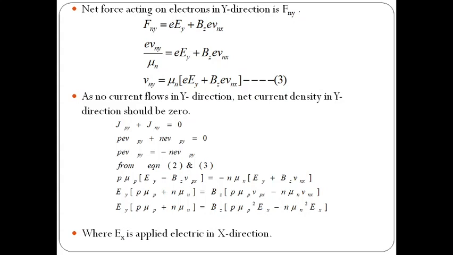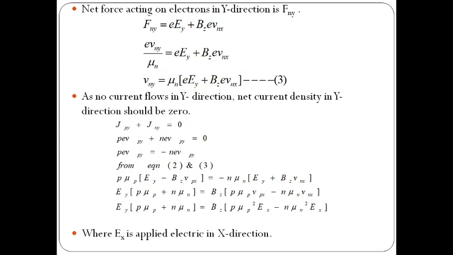So here Ey is the induced Hall electric field, Bz is the transverse magnetic field, and Vnx is the velocity of the electrons in the x direction. So here the Lorentz force is plus. So from this, similar to the previous one, we have written Vny equals mu n into Ey plus Bz Vnx. It is equation number 3.